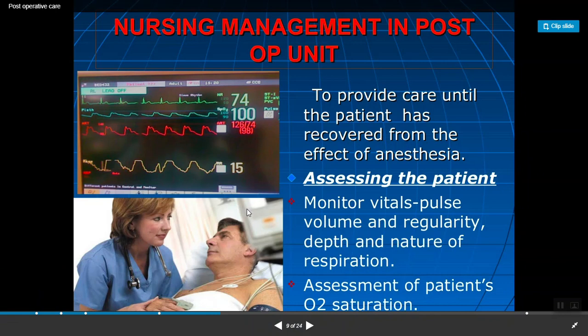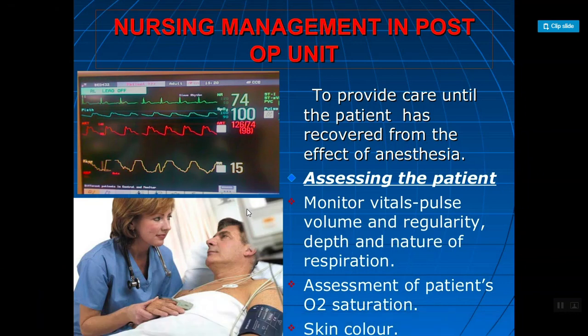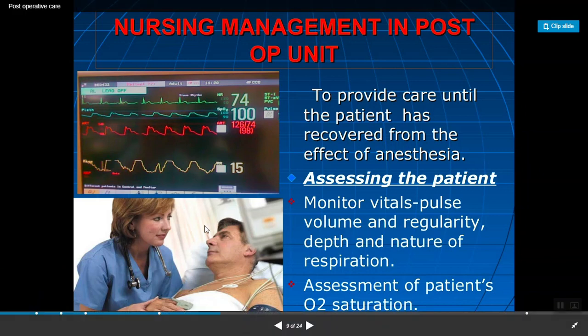Whether the patient has normal respiration, tachypnea, or dyspnea needs to be assessed. Next, assess the patient's oxygen saturation, that is SpO2. This is a device that helps to assess the saturation of oxygen in the patient's body.